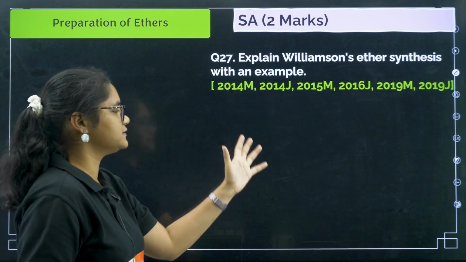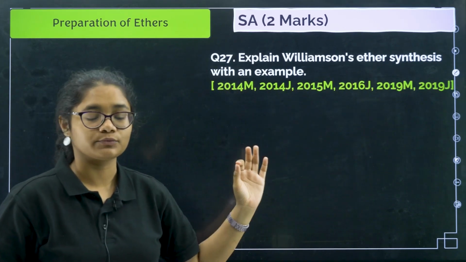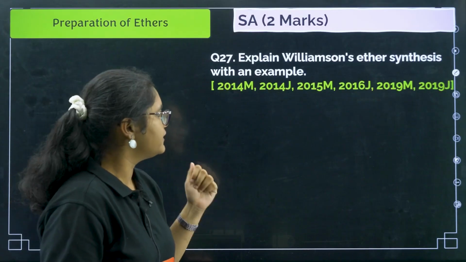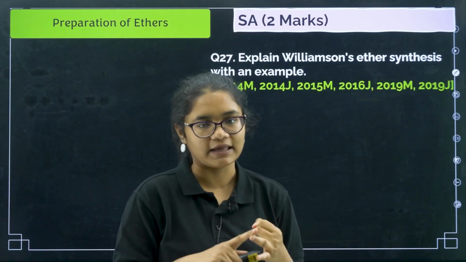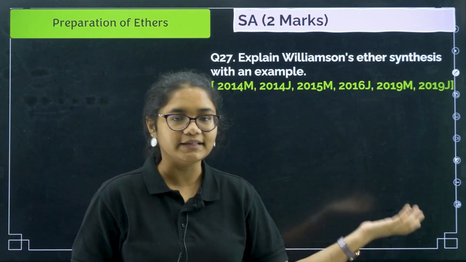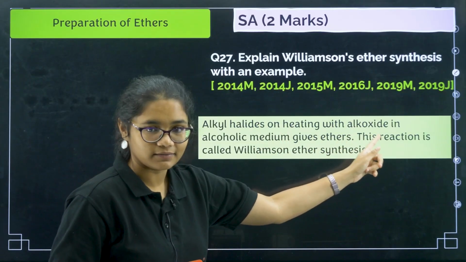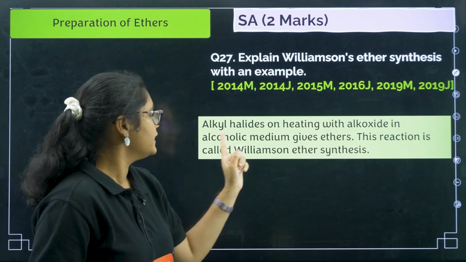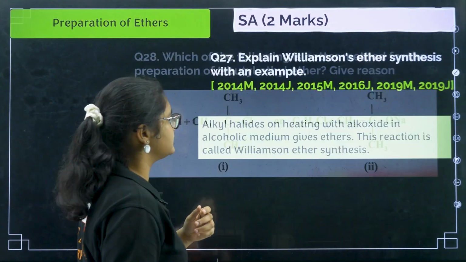Explain Williamson ether synthesis with an example. Very important question. You can see how many times these questions have been repeated. Williamson ether synthesis, what happens? You have an alkoxide ion and you have a haloalkane, and they react to give you ethers. So alkyl halides on heating with alkoxide in alcoholic medium give ether. The reaction is called Williamson ether synthesis.